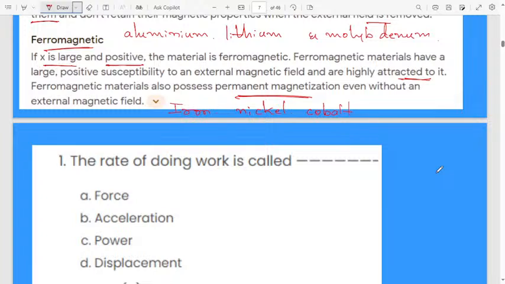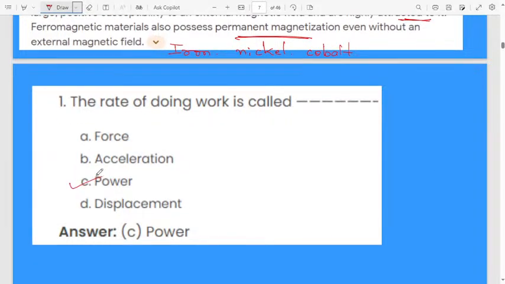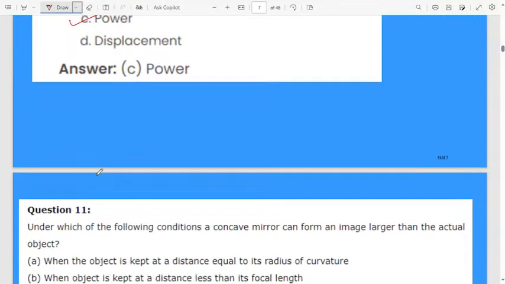The rate of doing work is called, a very easy question. First option force, second option acceleration, third option power, fourth option displacement. Those who are live can answer. The rate of doing work is nothing but power. Next question.